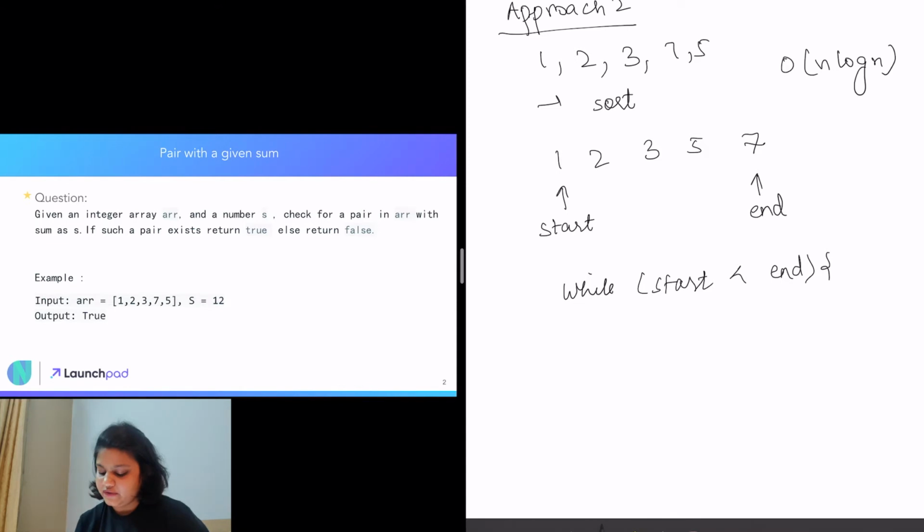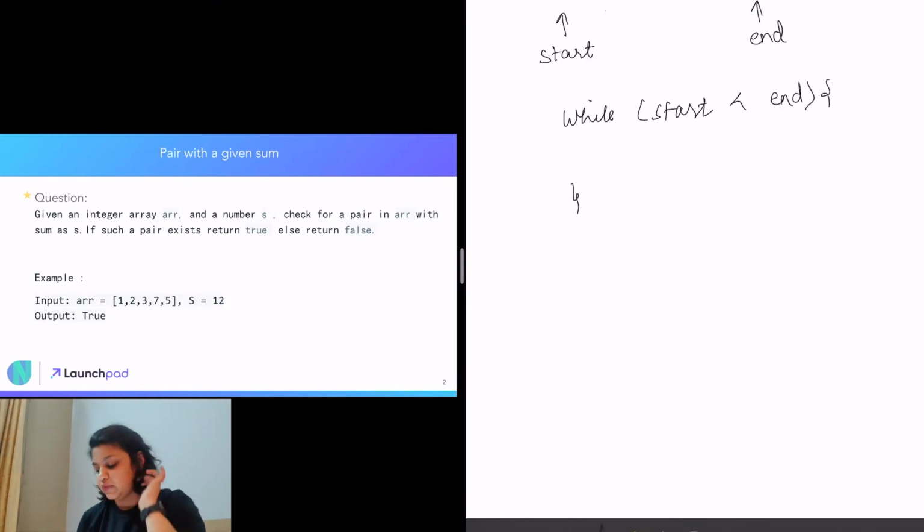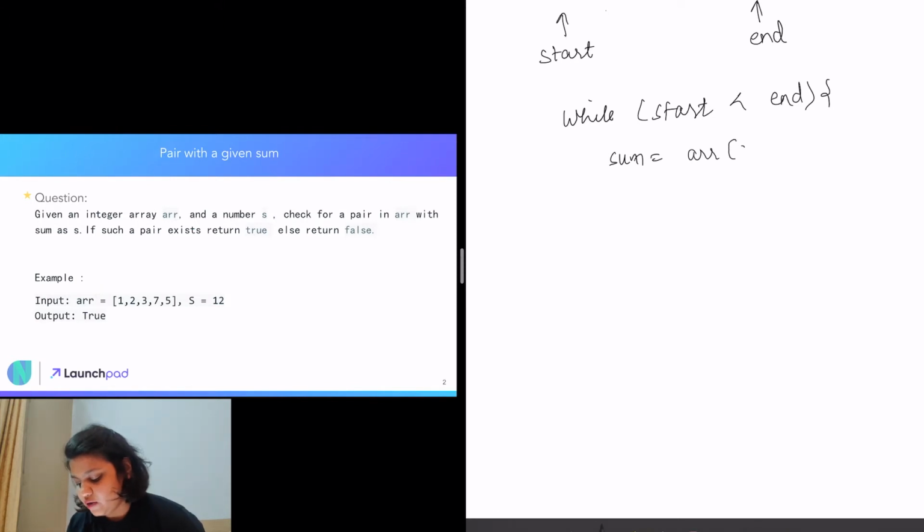If suppose end is here, that means we are at only one position, so if its sum is like 1 plus 1 equals 2, in that case we don't have to return true because we need exactly two elements. That is why start less than end. Now the condition that we are going to check first is we take a sum, and that will be array of start plus array of end.